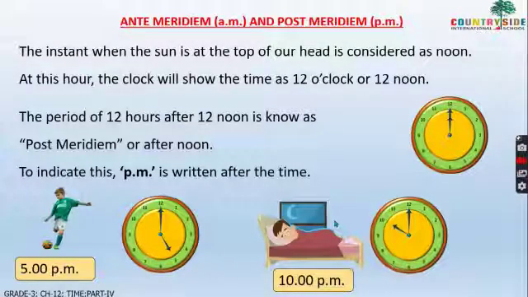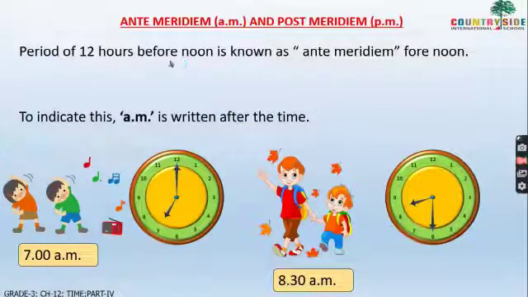Okay. Now here see, the period of 12 hours before noon. Now we have seen afternoon. The period of 12 hours afternoon is called post meridiem, that is PM. Now the period of 12 hours before noon is known as antemeridiem. That is also called forenoon. That was afternoon, this is forenoon. To indicate this, AM is written after the time. So when we are representing the 12 hours before noon, you have to write AM.